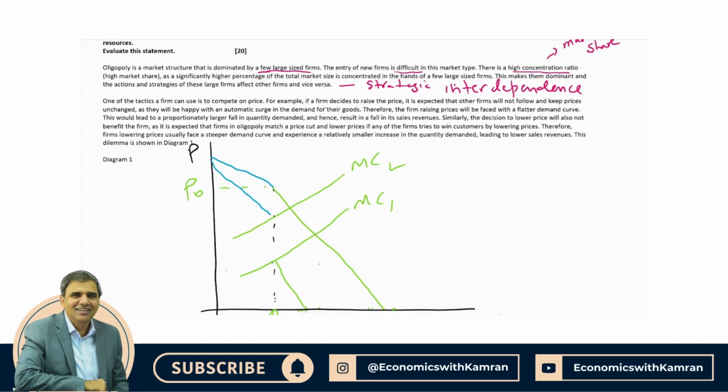That's why there is a strong case for keeping prices fixed. Do not compete on price. Why? Because if you compete on price, your profits would fall. Secondly, when the firm raises the price, others do not follow it. Elastic demand is more than one, so the total revenue of the firm falls. If the firm lowers the price, other firms follow it, demand becomes steeper, and a lower price would mean total revenue falls again. So if a firm in oligopoly raises price, their revenues would fall. If they lower price, their revenues fall. So what should they do? Keep the price rigid, keep the price fixed.